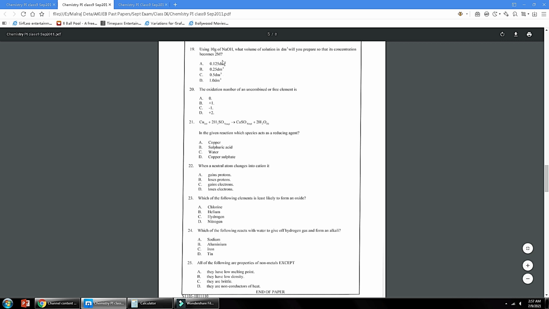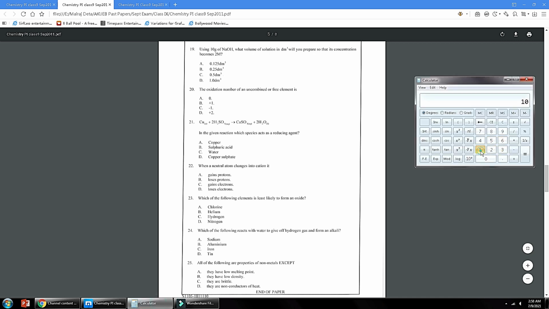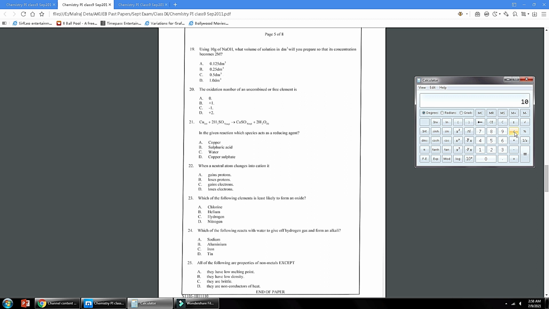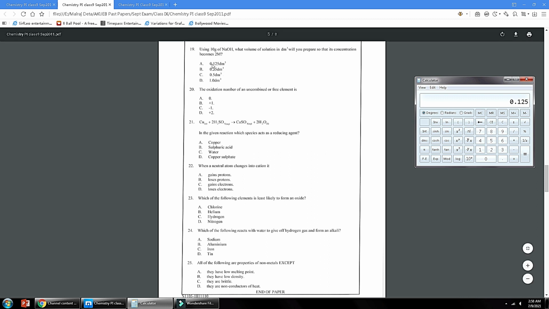So volume is in the denominator, it will go to the other side of the equals sign, and the formula becomes volume equals mass over molar mass multiplied by molarity. So from this formula you can calculate: 10 is the mass divided by molar mass, which is 40, divided by 2, which is molarity. 0.125 decimeter cube is the answer. So option A is the correct answer.